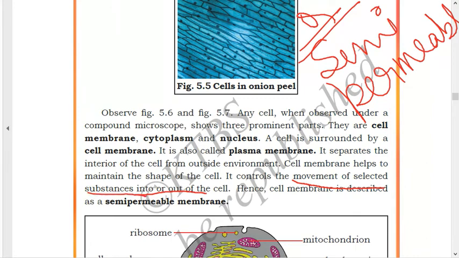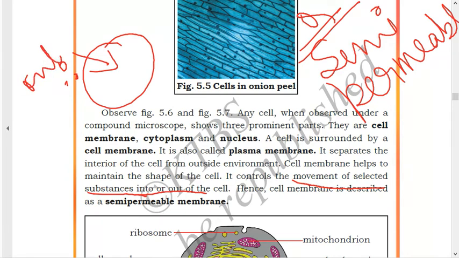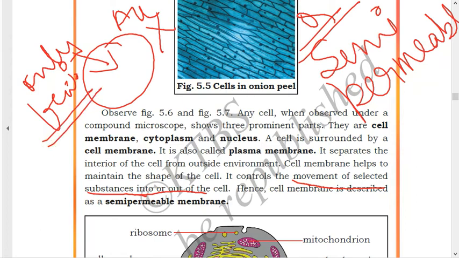This is the answer. Means if this is your cell, only a few substances can go inside the cell. Not all the substances, only a few substances can go in and come out of the cell. All the substances will not go in or come out of the cell. Only a few of the substances can go in and come out. That's why the cell membrane is called a semi-permeable membrane.